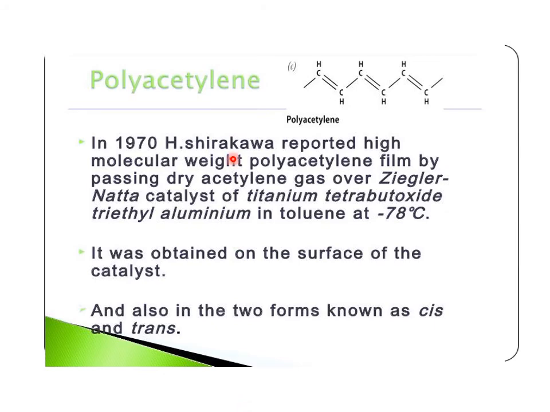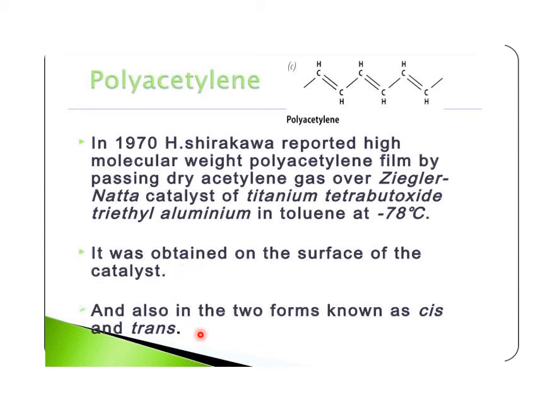A known example of a conducting polymer is the polyacetylene molecule. In the year 1970, the scientist Shirakawa reported the higher molecular weight compound, that is polyacetylene, and it is formed by passing dry acetylene gas over the Ziegler-Natta catalyst. The combination is titanium tetrabutoxide with triethyl aluminum, and the temperature for this is around minus 78 degrees Celsius.